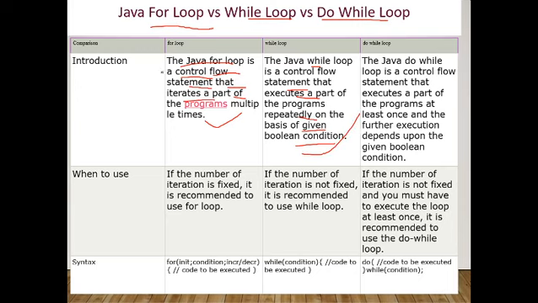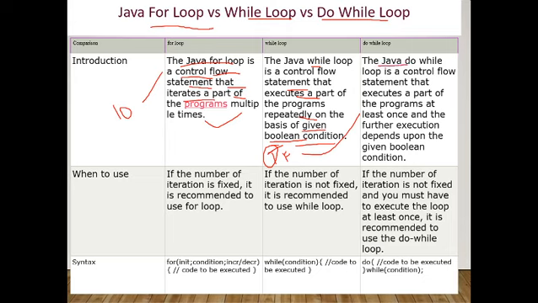But in for loop it is fixed that we have to execute 10 times, so the loop will execute 10 times. But here, how many times the Boolean condition, true or false, is given in the while loop will be true, that many times the while loop will execute.